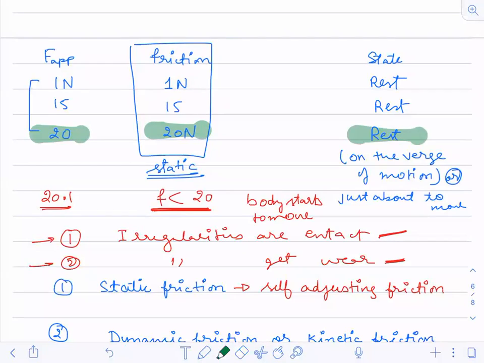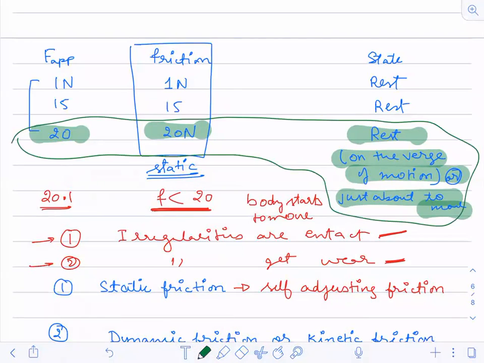Why? Because the body is on the verge of motion, or it is just about to move. So this friction value is called limiting friction. It is a static friction only.